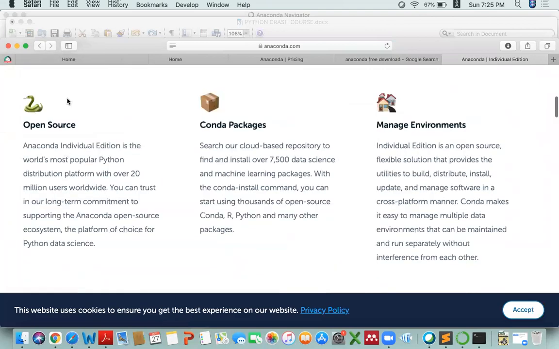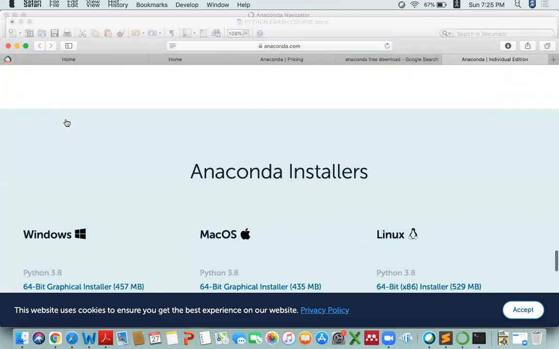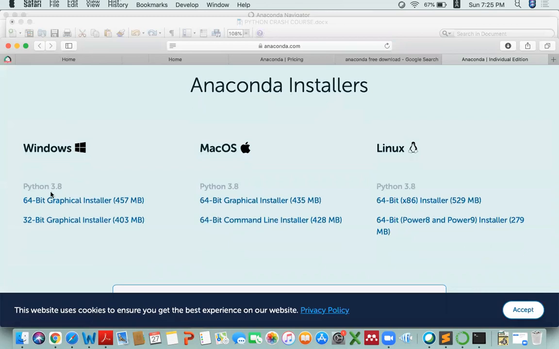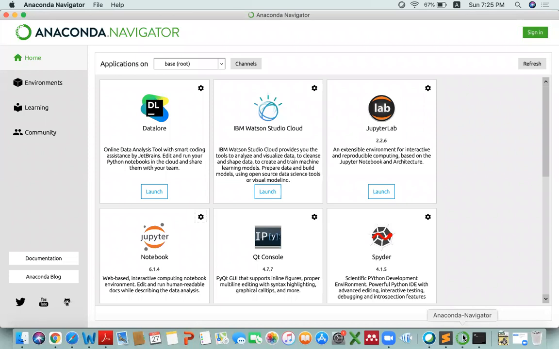When you click on this download button, it will direct you towards the end of the page where there is Python for Windows, Python 3.8 for Mac operating system, and Python for Linux. I have installed this one. I would recommend you go for this graphic installer because it's very simple and straightforward as compared to the command line installer. If you're using Windows, then go for this 64-bit graphic installer. If you're using Linux, then go for this 64-bit installer. So when you install this product, you will see a screen similar to this one.